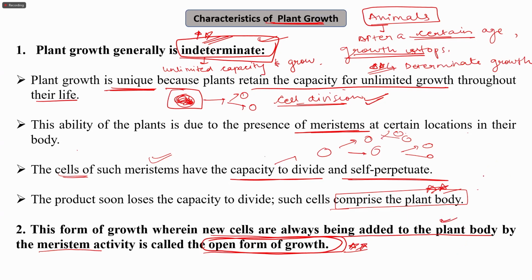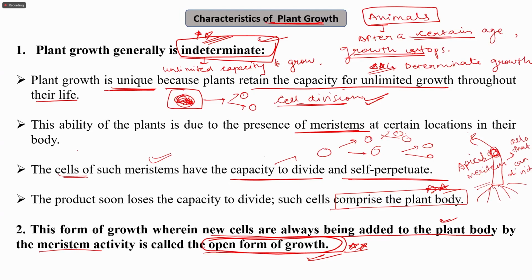Suppose the growth has already taken place, like the shoot has grown to a particular size and roots have grown to a certain size, but the apical meristems have cells that have the capacity to divide. So it will lead to continuous growth, right? So this form of growth is also known as the open form of growth.